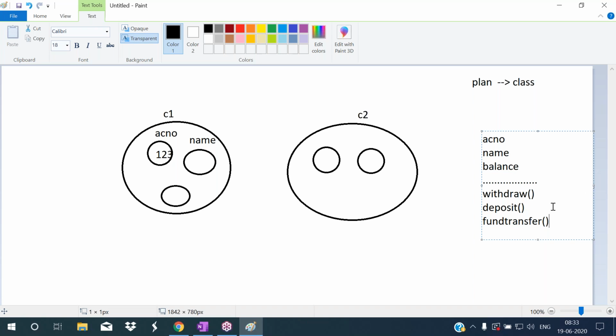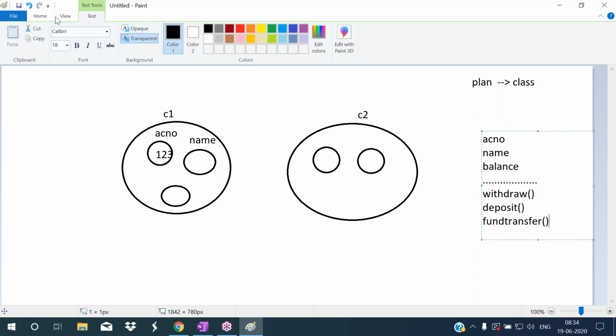For depositing, we are writing some code. For fund transferring, we are writing some code. So all these are what? These are the actions which are performed by the customer. Okay, so customer wants to perform these actions. So those actions we are developing here. So those methods we are defining inside of the class. So we are identifying the properties and we are identifying the methods.